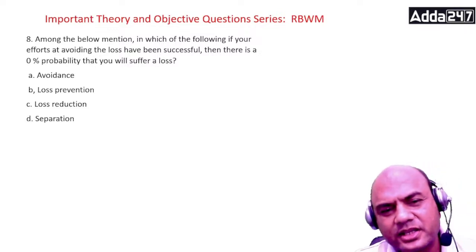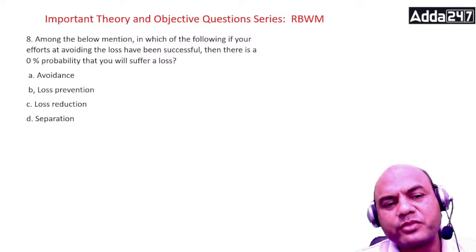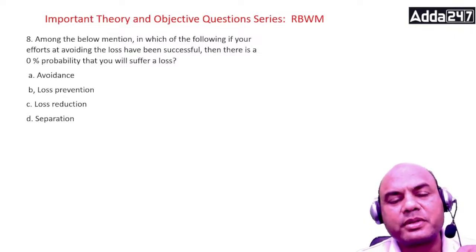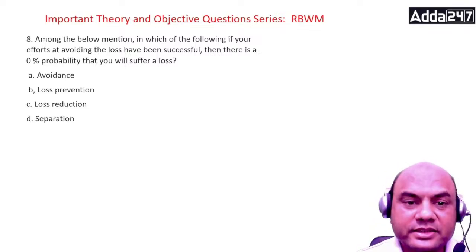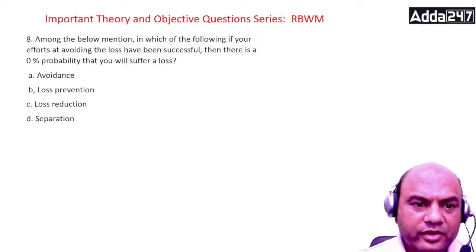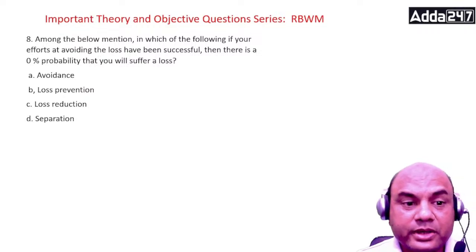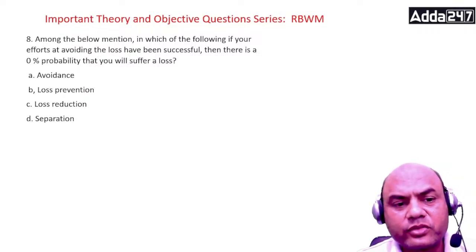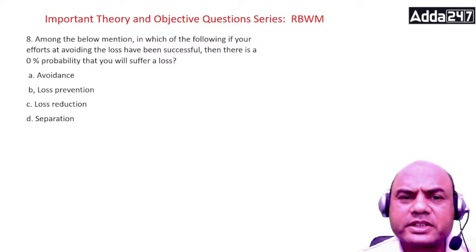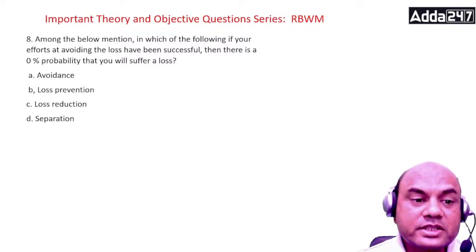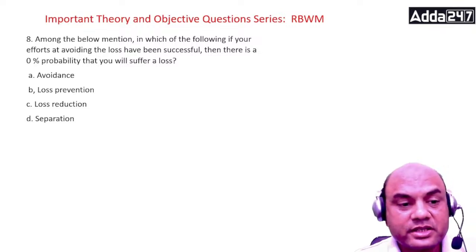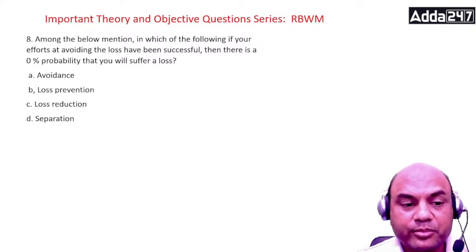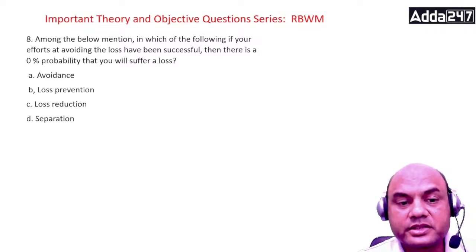Simply put, I'll ask you the question: which is the best tool available for handling any risk? So there is a 0% probability that you will suffer a loss. What is a 0% probability? It means you will never suffer a loss. In which case? Think over it. Loss prevention, loss reduction, separation, or avoidance.